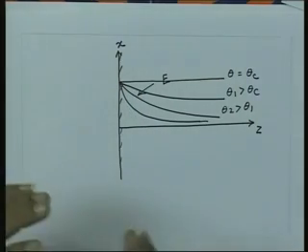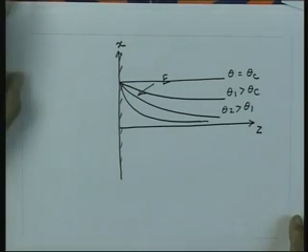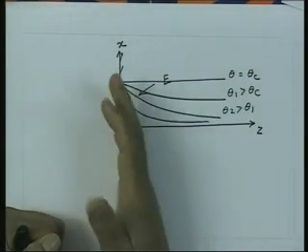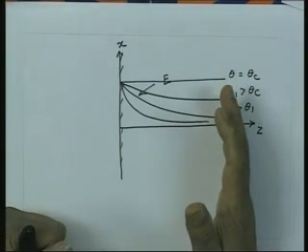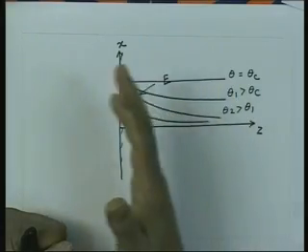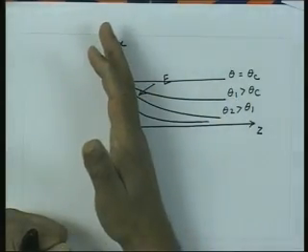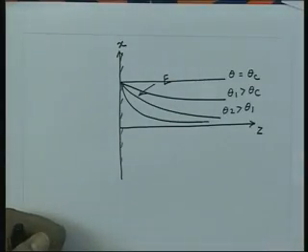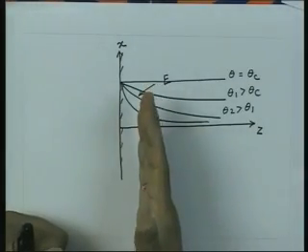So, we should very clearly understand the difference between having fields and no power flow and having fields and having power flow. We may have the electric and magnetic fields and they may constitute a power flow, as we have seen in the earlier cases. However, we may have a situation like this where we have electric and magnetic fields, but there is no power flow.